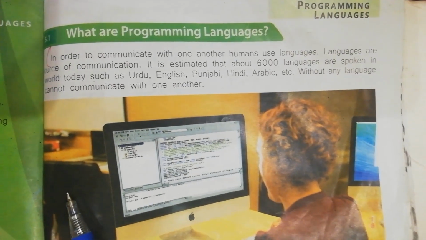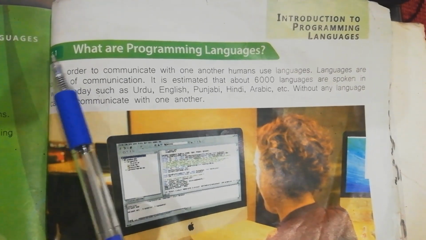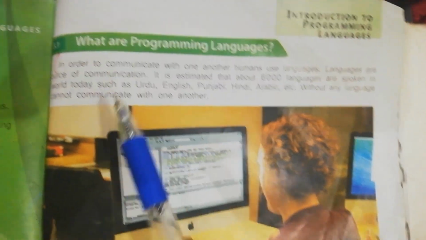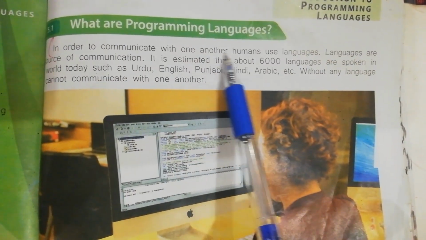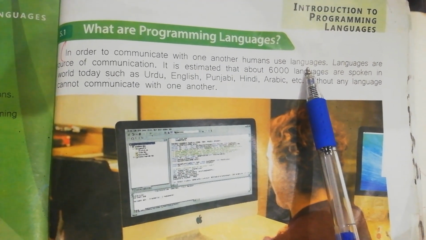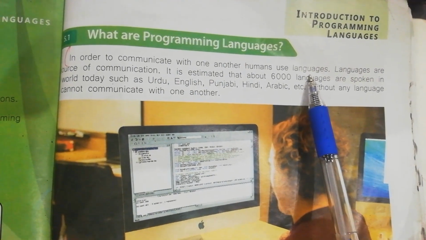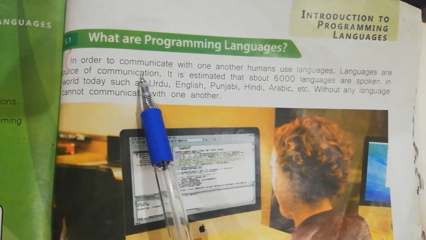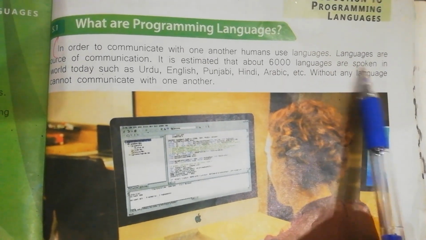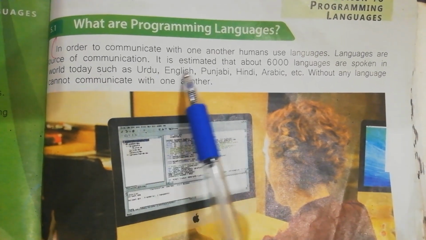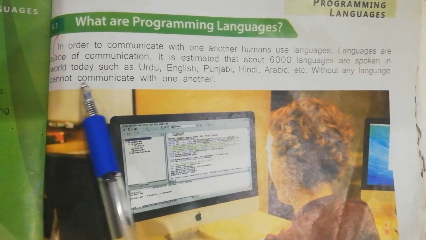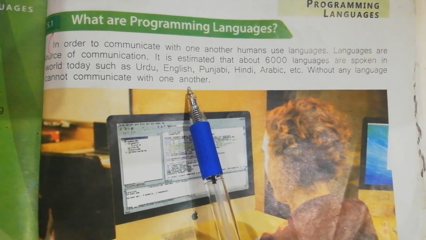Now come to the page 115. Our first topic is 5.1. What are programming languages? In order to communicate with one another, humans use languages. When we want to communicate with each other, we use different languages. Languages are the source of communication. It is estimated that about 6,000 languages are spoken in the world today, such as Urdu, English, Punjabi, Hindi, Arabic, etc. Without any languages, we cannot communicate with one another.